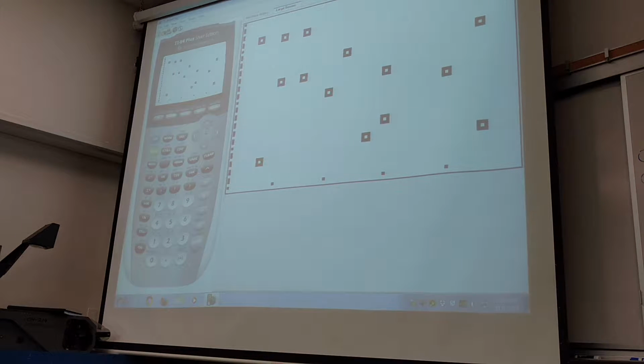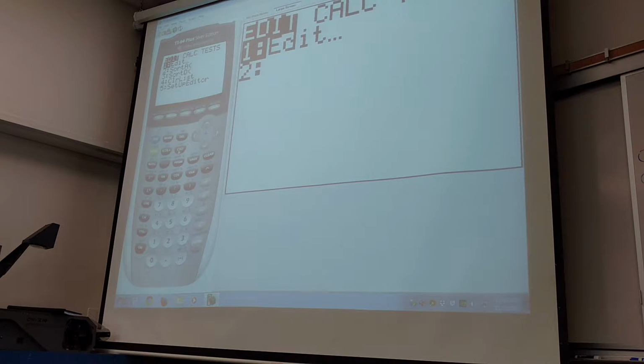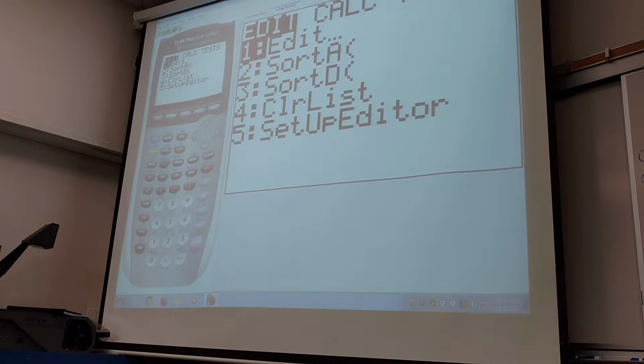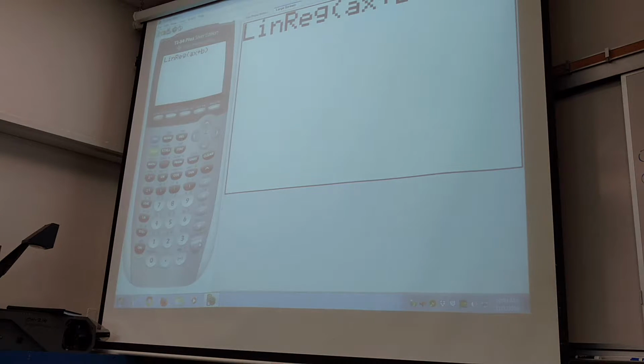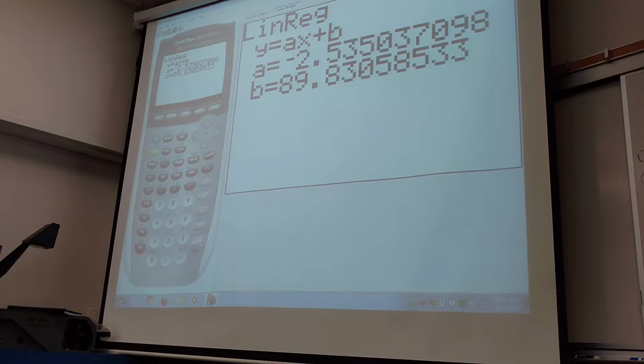All right. So I'll show you this last thing here. If I go to Stat, Calc, it's where I can calculate stuff. Once I put data into the calculator, I can calculate stuff. Look at number 4. That looks very promising, because I want to get a line. So it's the one that's got mx plus b that's using an a instead of m. So if you hit number 4, you get this kind of stuff.